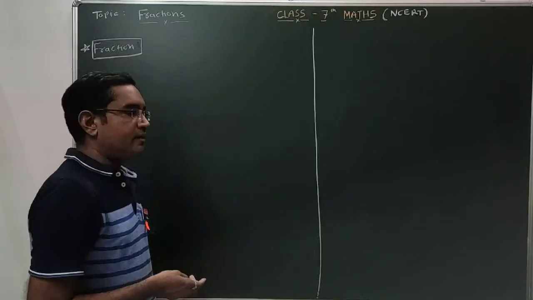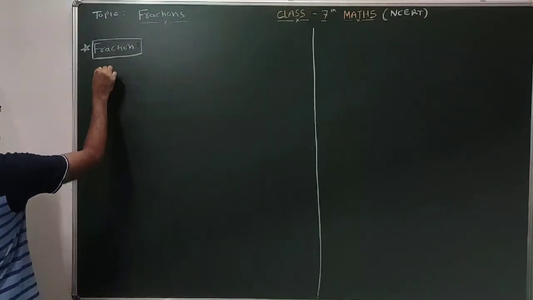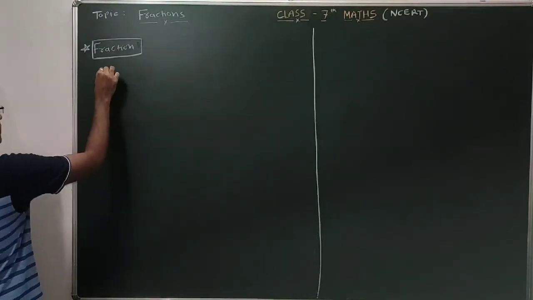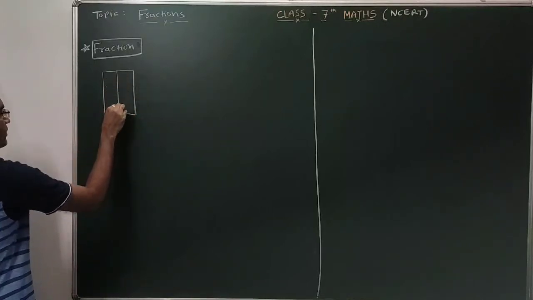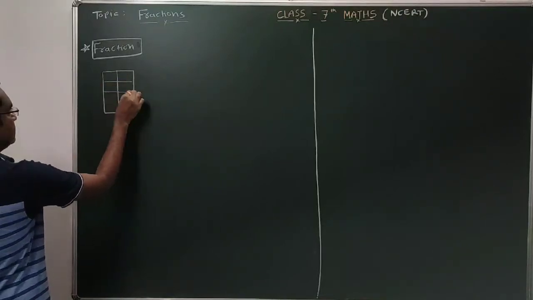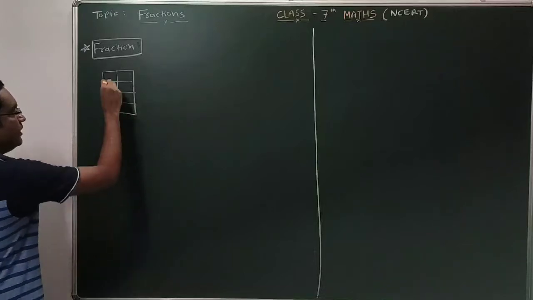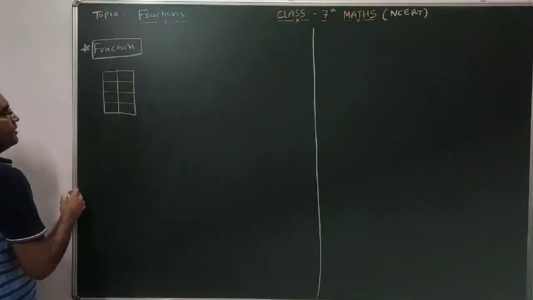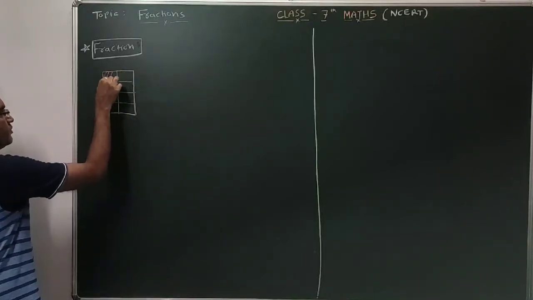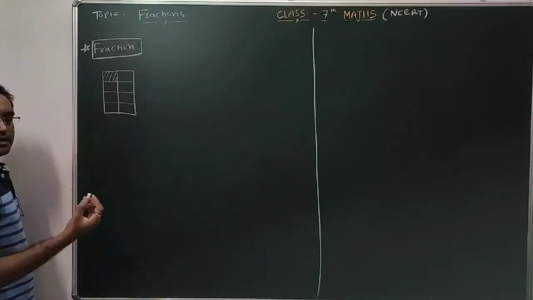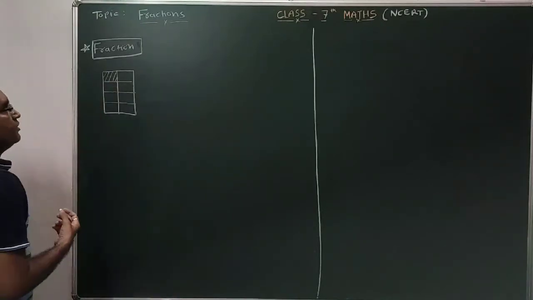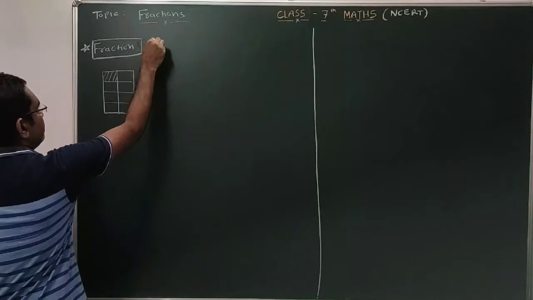For example, if you are eating a chocolate, in which there are so many pieces. For any chocolate, there are a total of 8 pieces. And if you are eating one part of the chocolate, some part of the chocolate, that part will represent fractions. Clear? So here, the definition of fraction.